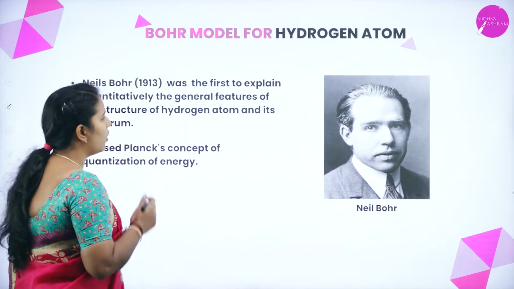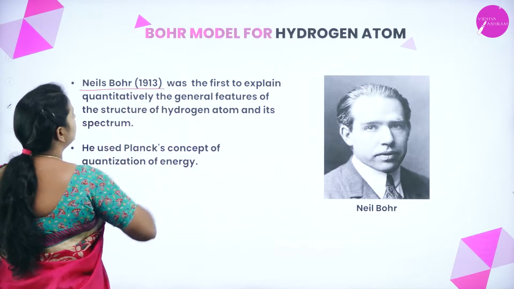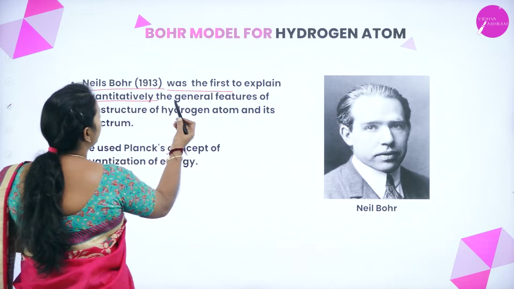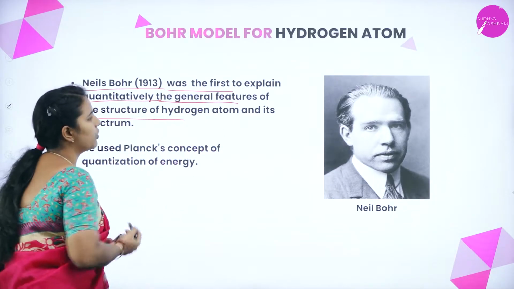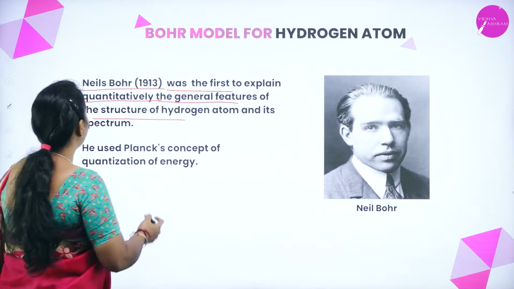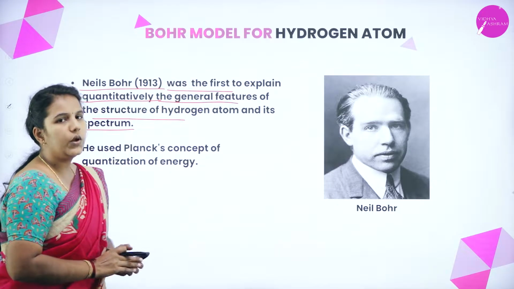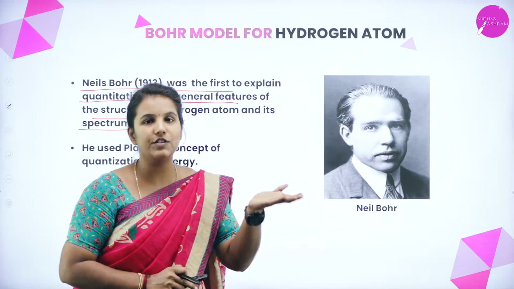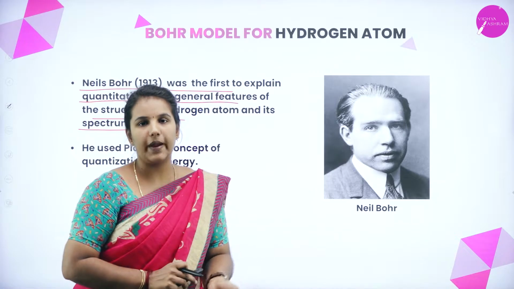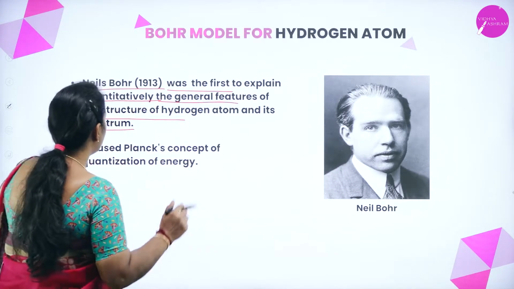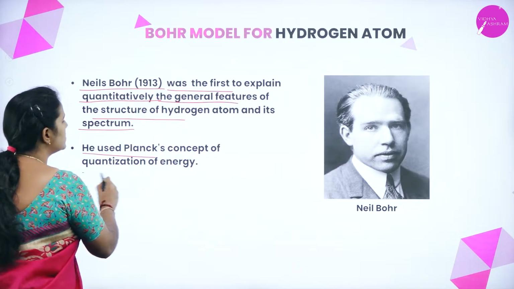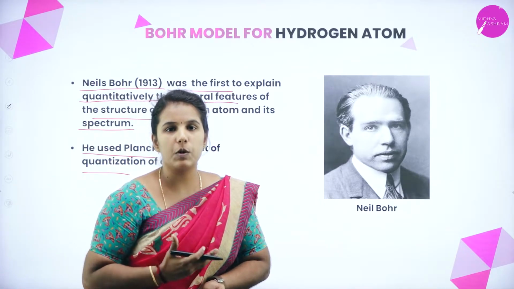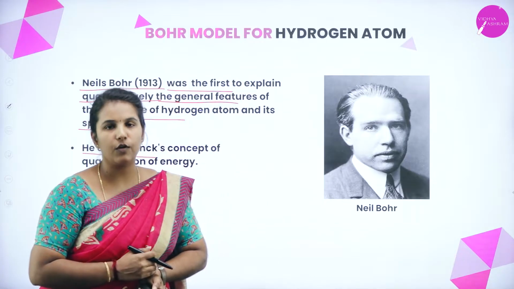Niels Bohr, in the year 1913, was the first to explain quantitatively the general features of the structure of the hydrogen atom and its spectrum. In addition, he used the concept of Planck's quantum theory, proposed by Planck.